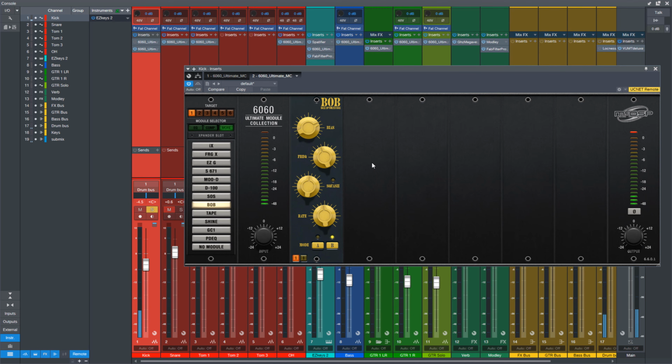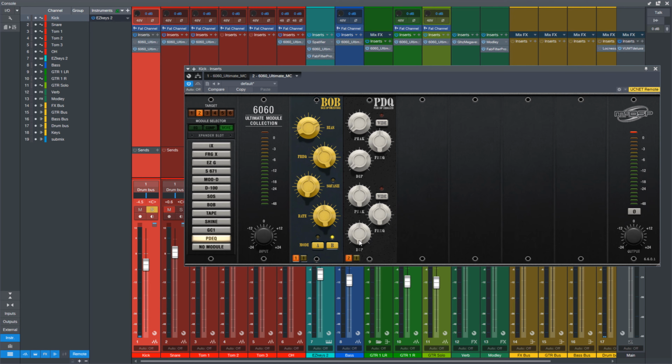And then after that, we can use something like the Pultec style EQ to really round out and dial in the sound. And then we can do something really simple like a compressor.